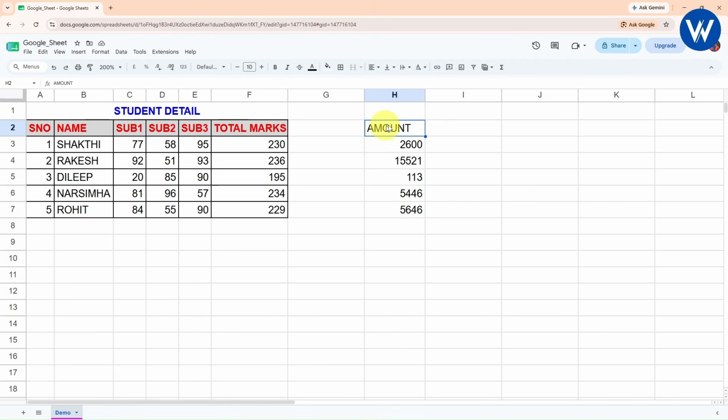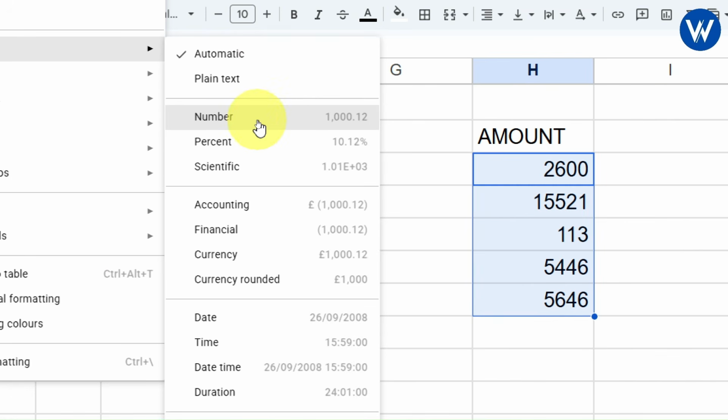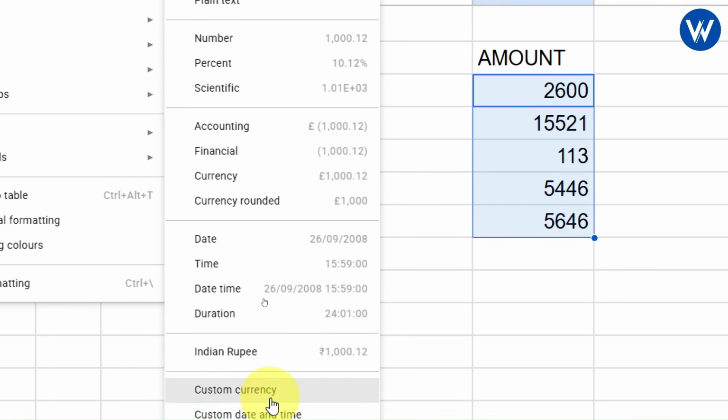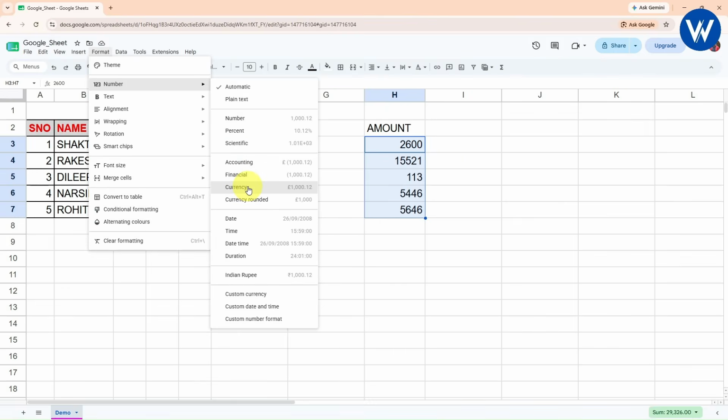Here I have taken one amount column. So these are the amounts. Now let's suppose I want to show this amount in Indian rupees. It is very simple, guys. Just go to the format option available. Okay, go to numbers. These are the number options. Once you click on number, different options are available, like number, percentage, scientific, accounting, financial, currency, date, time and a lot more. So I will simply click on the currency option.